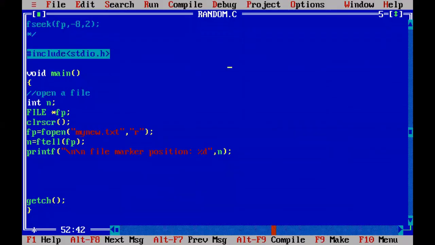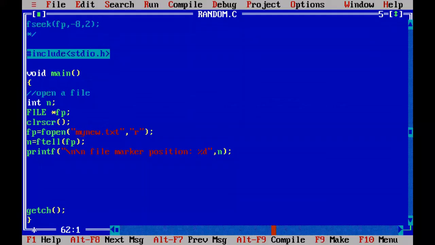So what is represented? File marker position is 0, because when you open the mynew.txt file, the file marker is at the beginning only. When you read the first character, it will go to the second one. When you read the second one, it will go to the third one, like this. The file is opened, and just now I have shown you the current file marker position. File marker position at 0. 0 means it is at the beginning.